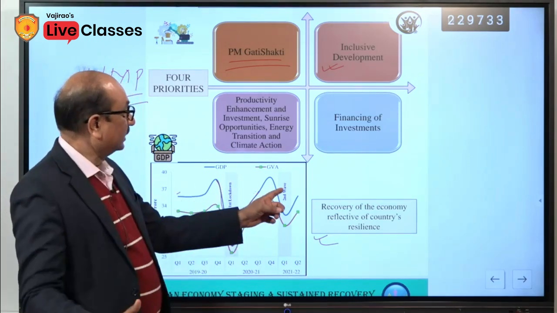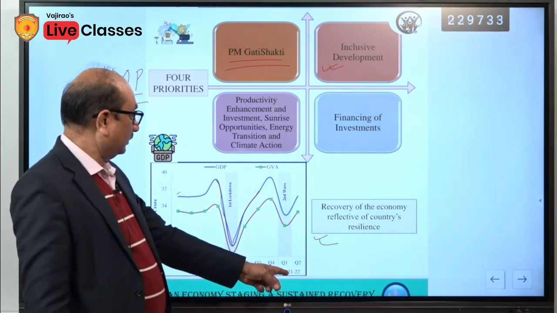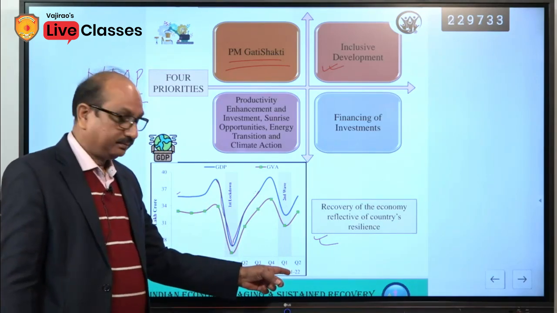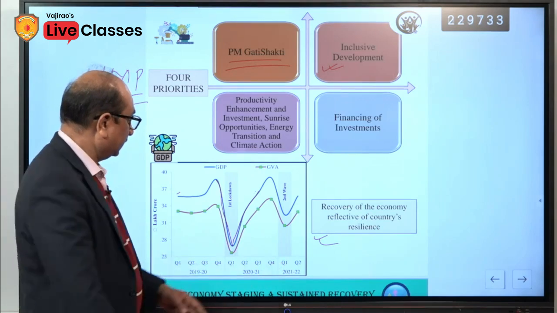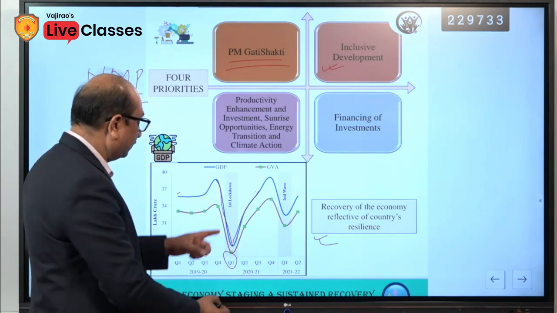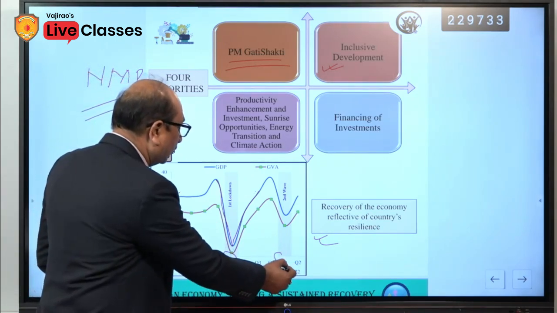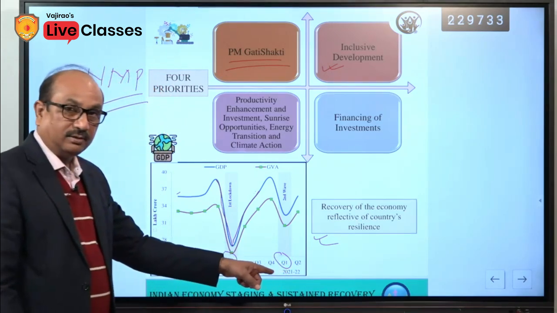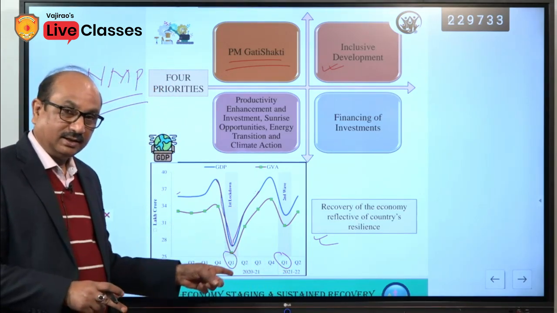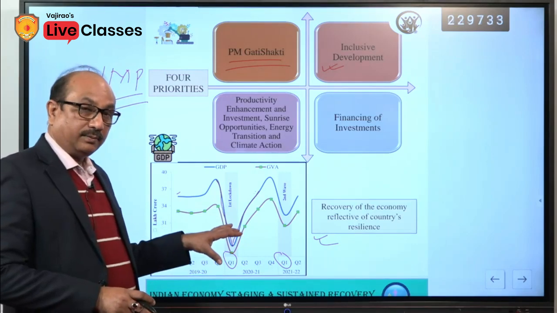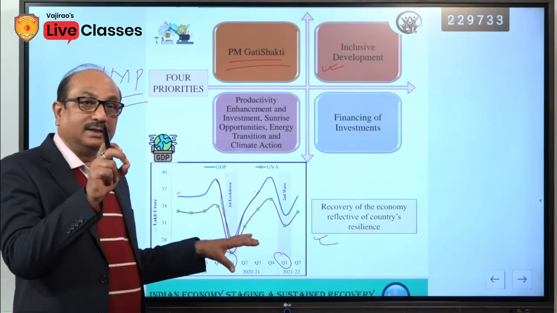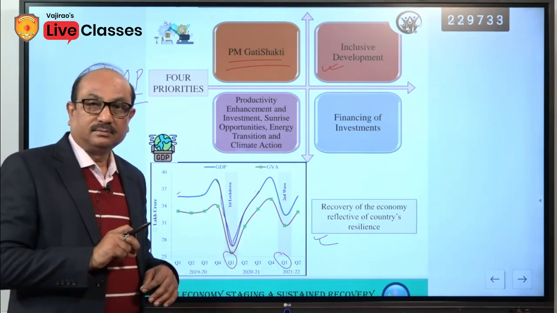Once again, there is a second lockdown last year in the same period. You can remember Q1, which is also here, there is a fall, and in Q1 of the next year there is a fall. So, there is a comparison here. This would help you to decide the answer even in the prelims examination.